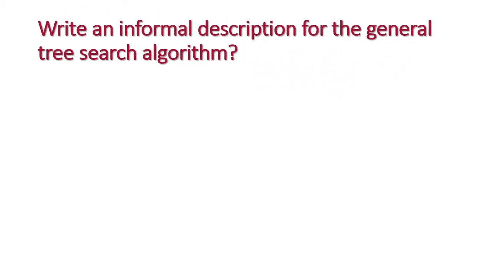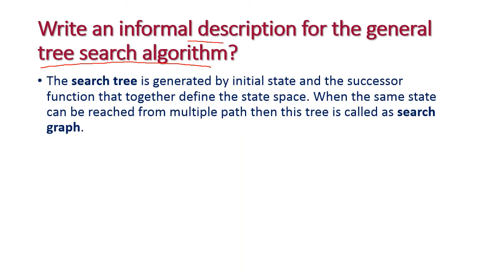And the next question is write the informal description for the general tree search algorithm. Tree search algorithm, that is informal description for tree search algorithm. So, here the tree search is generated by initial state and the successor function that together define the state space.